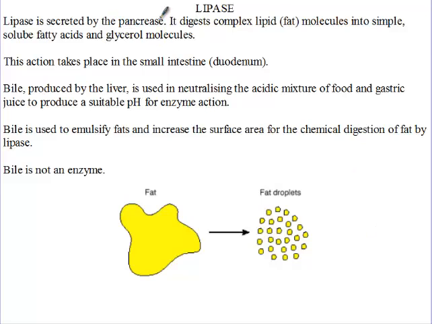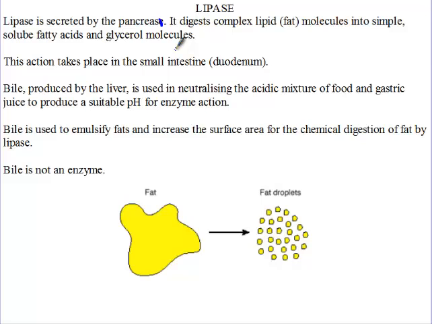With lipase, it is only secreted by the pancreas. What does it do? It breaks down complex fat molecules into simple, soluble fatty acids and glycerol.